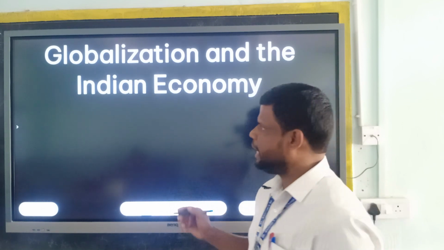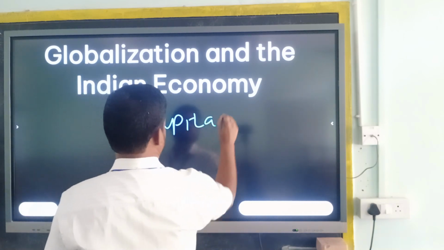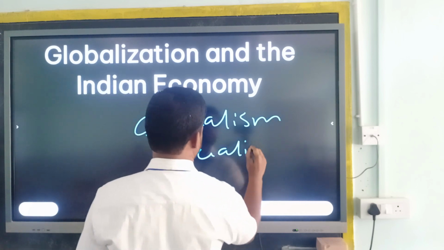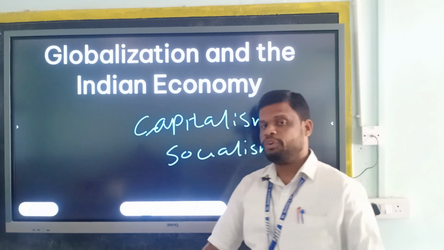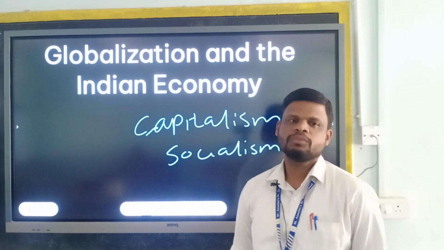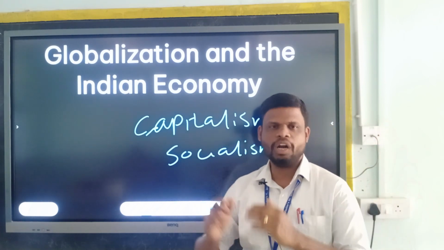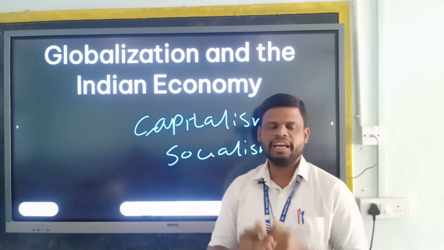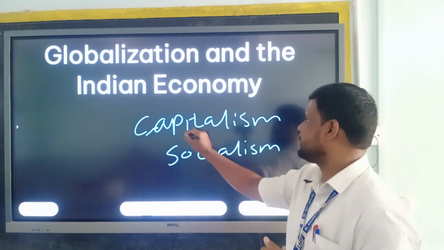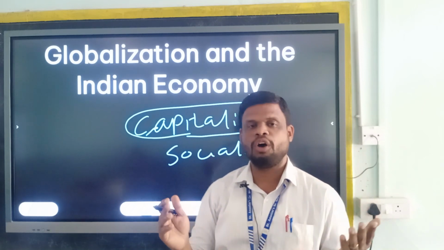One is capitalism and another one is socialism. So first of all, we will learn what capitalism and socialism are. Then only will the topic globalization and the Indian economy be clear to us. The whole world divided into two economies. One group of countries followed a system of economy which is called capitalism. And another group of countries followed socialism.